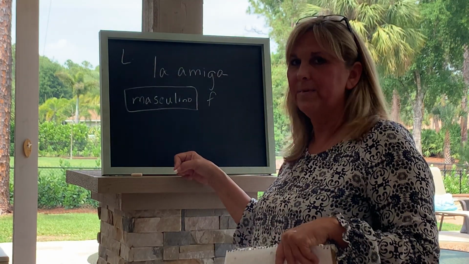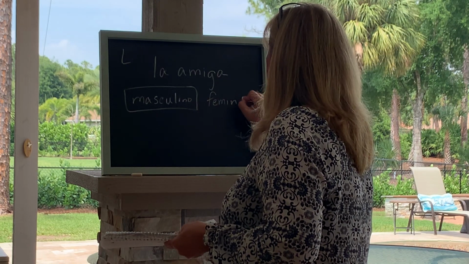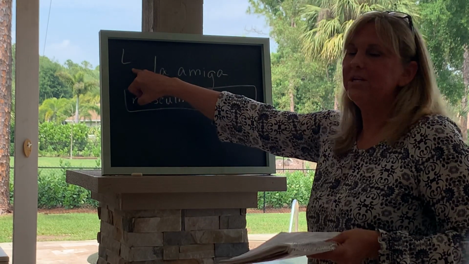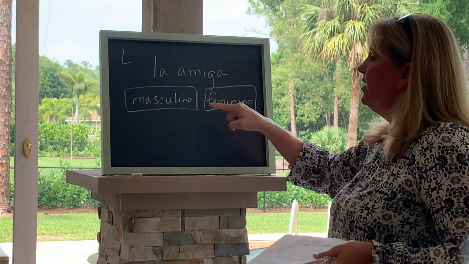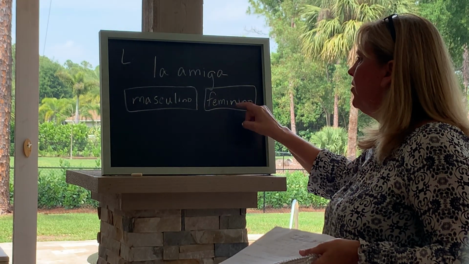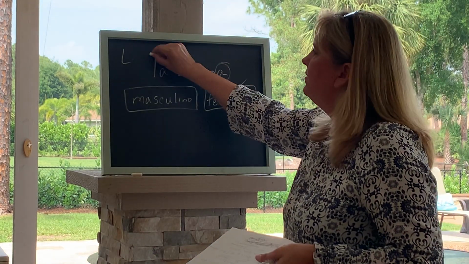You would think it would be femenina, but it's not, so don't let that throw you off. For section L, all you have to do is click on the correct answer, masculino or femenino, and of course you know it's femenino because it ends in an A, and the article is la.